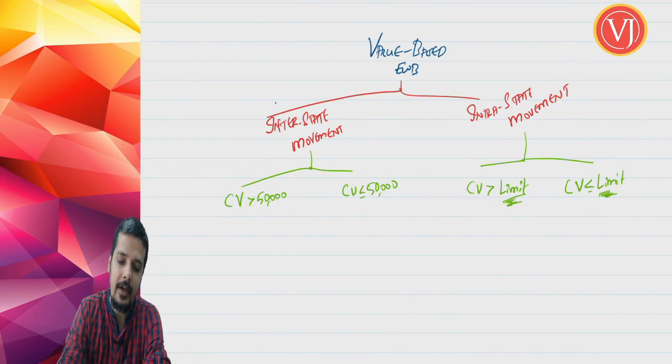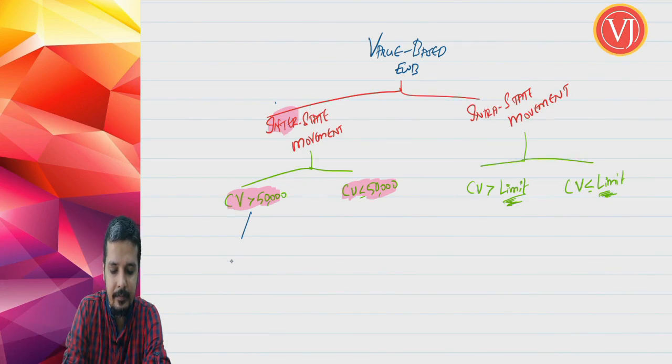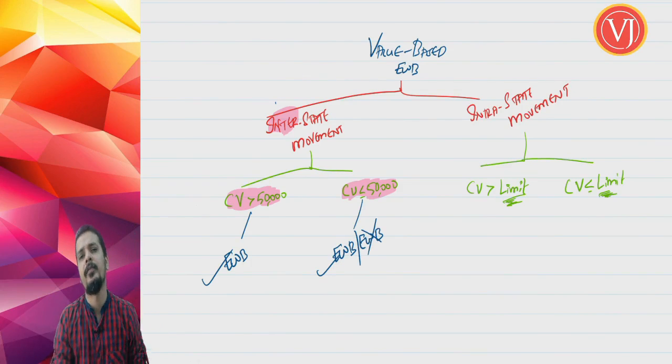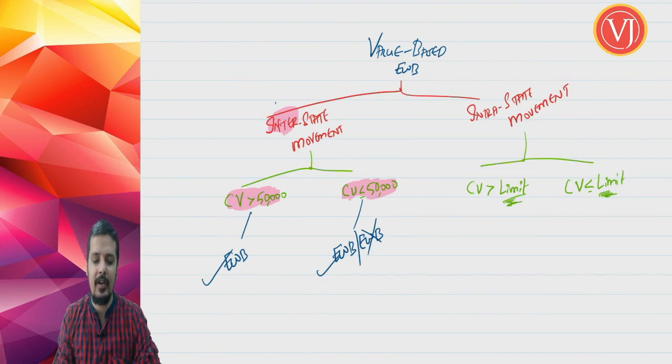Now let us focus again on interstate movement, where the consignment value is more than 50,000 or up to 50,000. If the consignment value happens to be more than 50,000, then generate e-way bill, because it is crossing that limit. If it is up to 50,000, it is your wish. You may generate an e-way bill even in that scenario, or you may not. It is up to you.